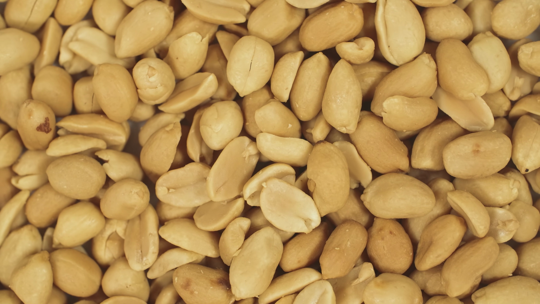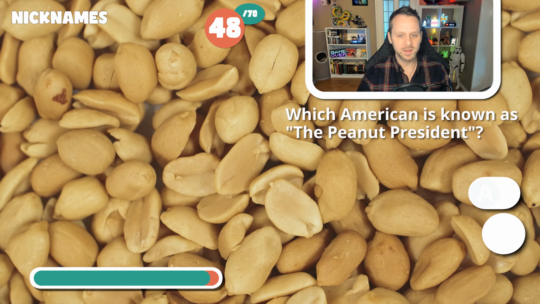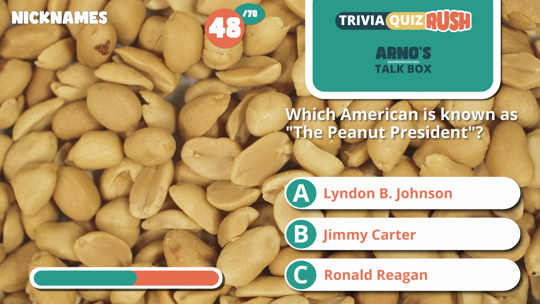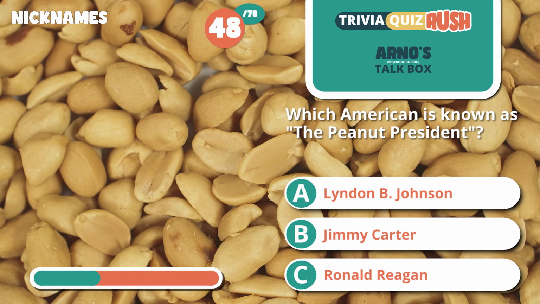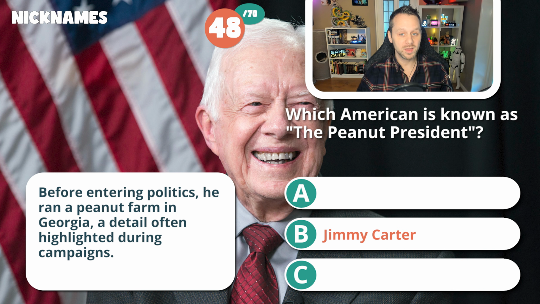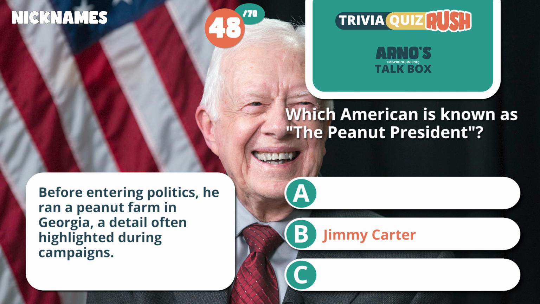48. Which American is known as the Peanut President? Lyndon B. Johnson, Jimmy Carter, or Ronald Reagan? And that one is Jimmy Carter. Before entering politics, he ran a peanut farm in Georgia, a detail often highlighted during campaigns.